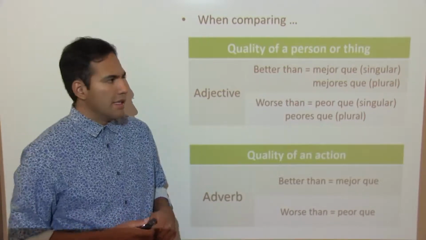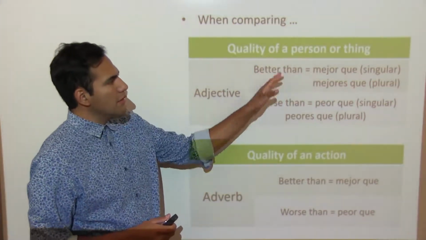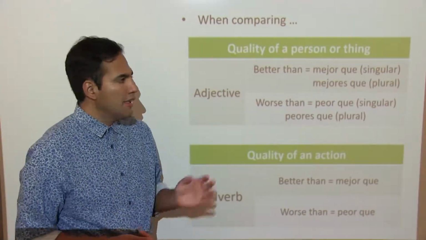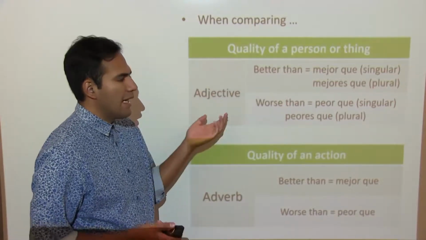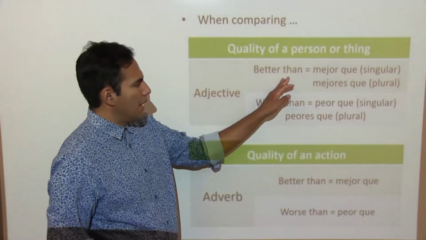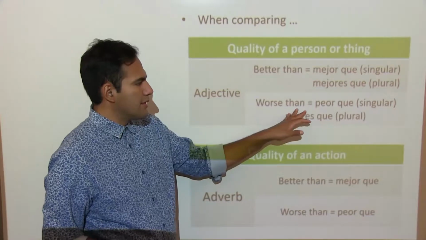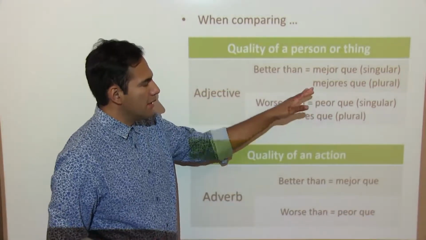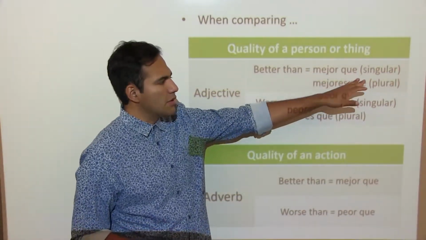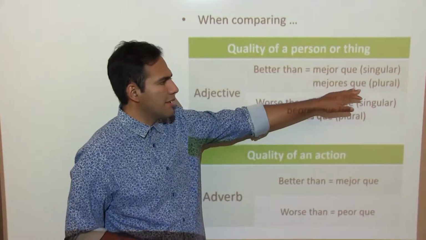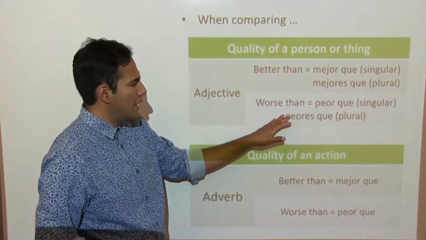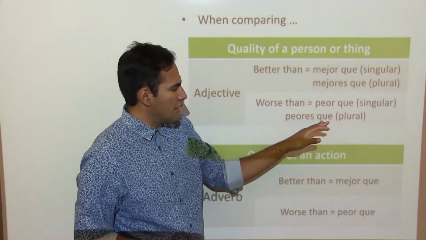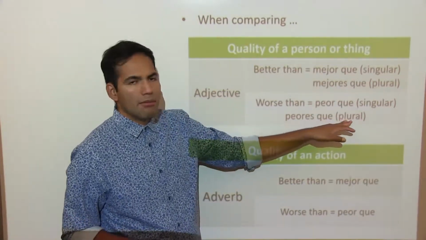The first one is when we are describing the quality of a person or a thing, we're going to be using an adjective, better than, and the adjective worse than, and in Spanish the equivalent is mejor que for singular nouns and mejores que for plural, and here peor que singular, peores que plural.